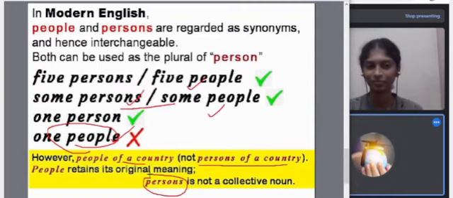Five persons, ten persons, but you cannot say one. Five persons you can say five people. Some persons, some people. Most persons, most people. But one person you cannot say one people, because people is either a collective noun or a plural form of person. So you have to use it only in place of plural persons, not one person.